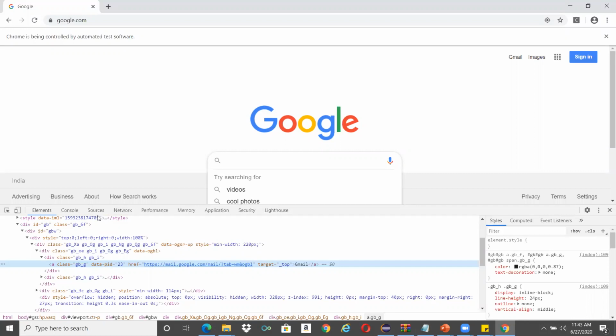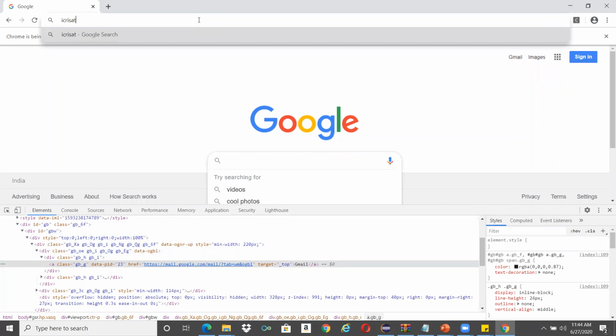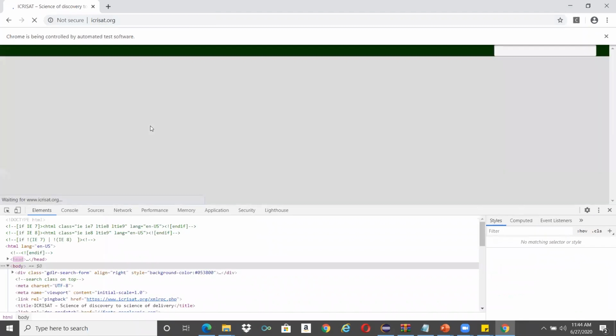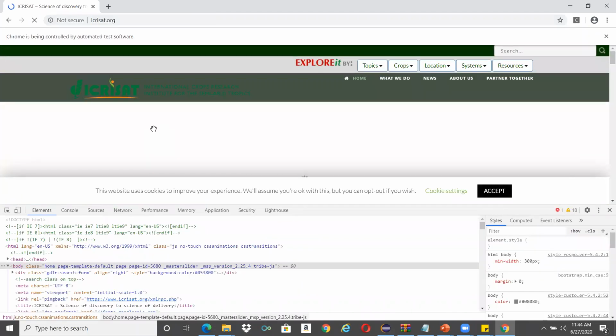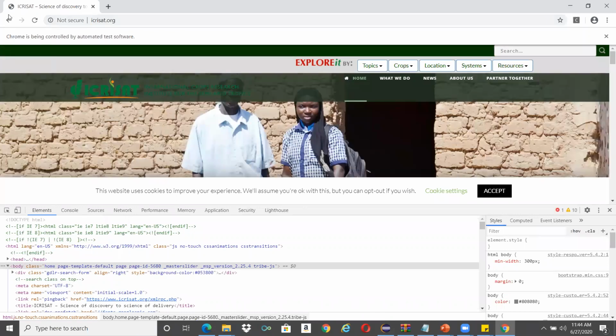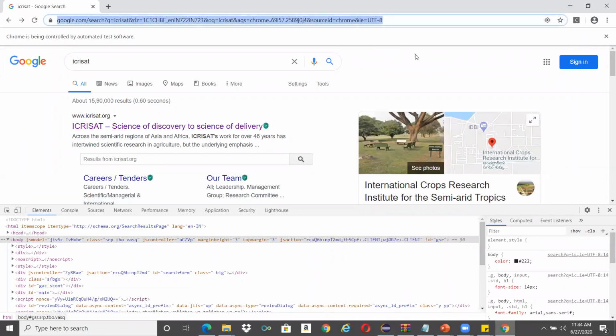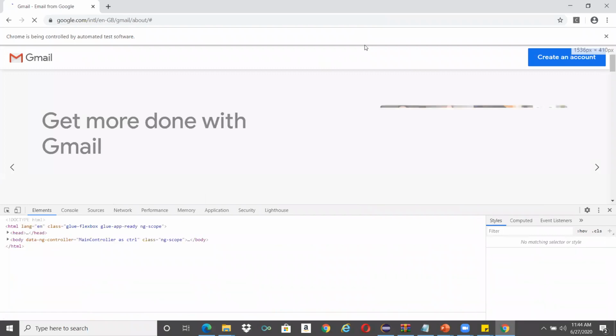For example, I want to find something through this Gmail. Let me go inside some site.